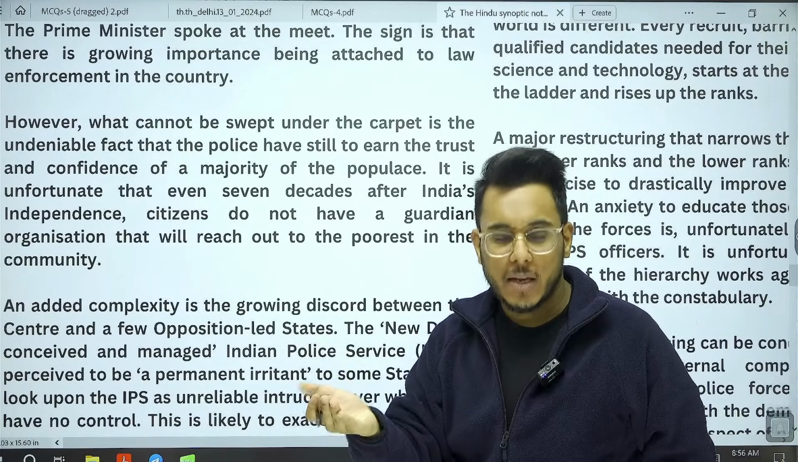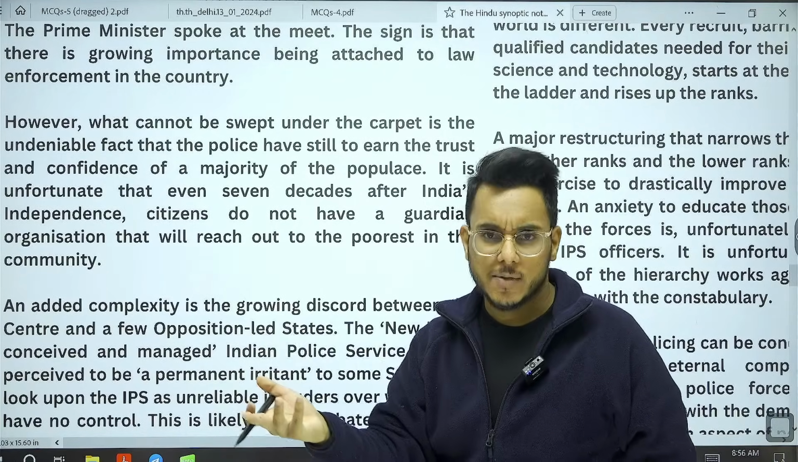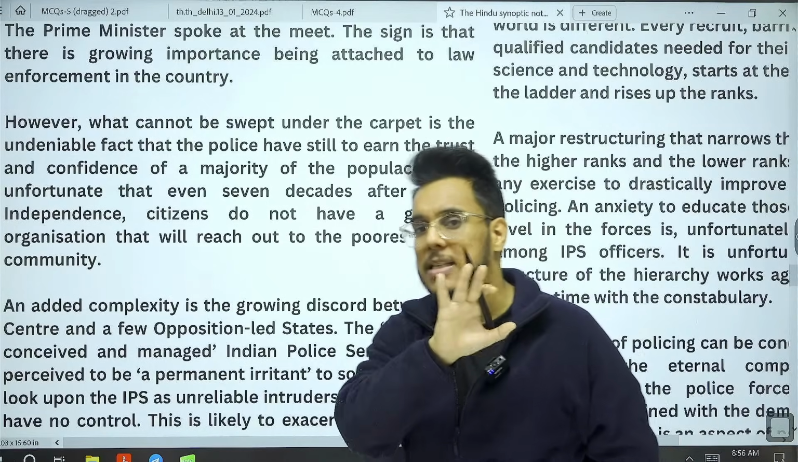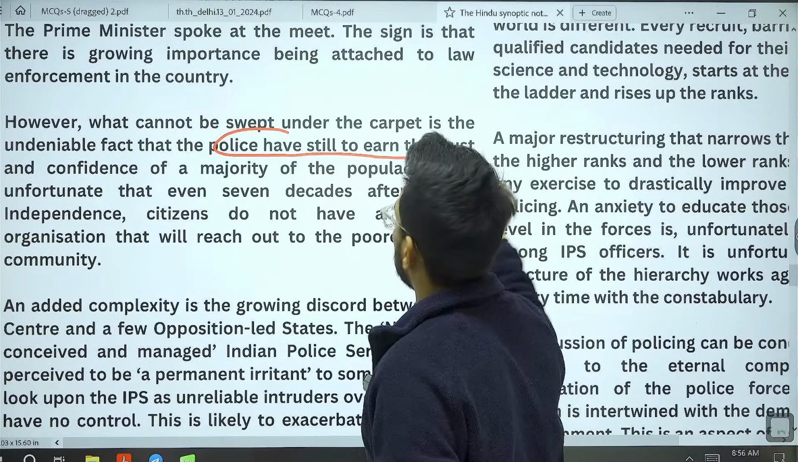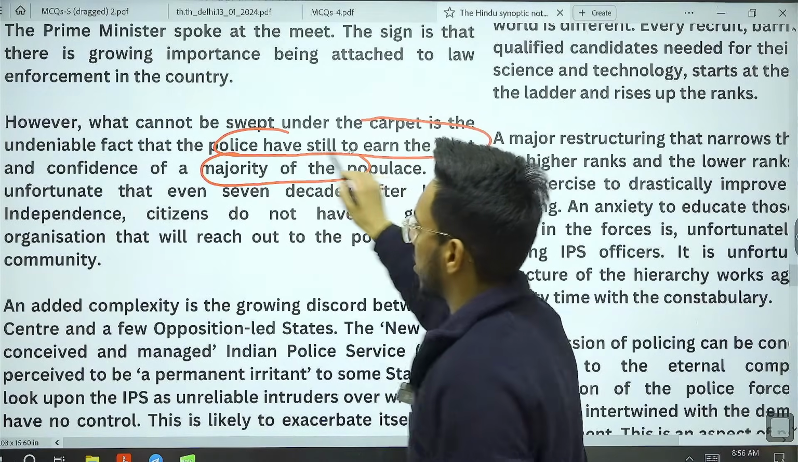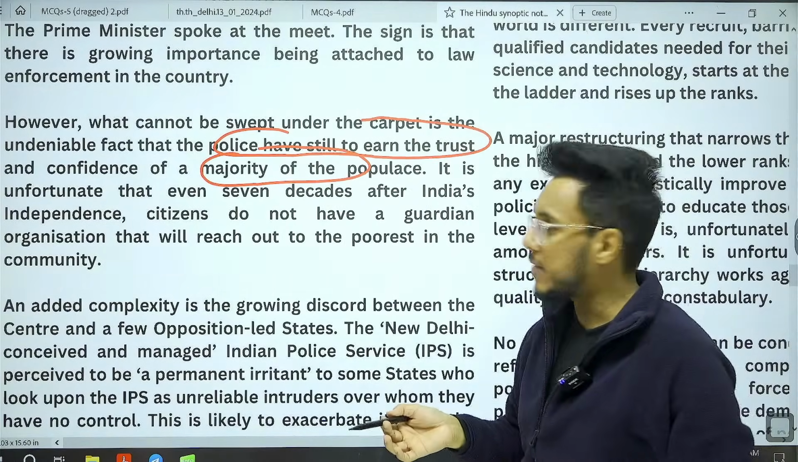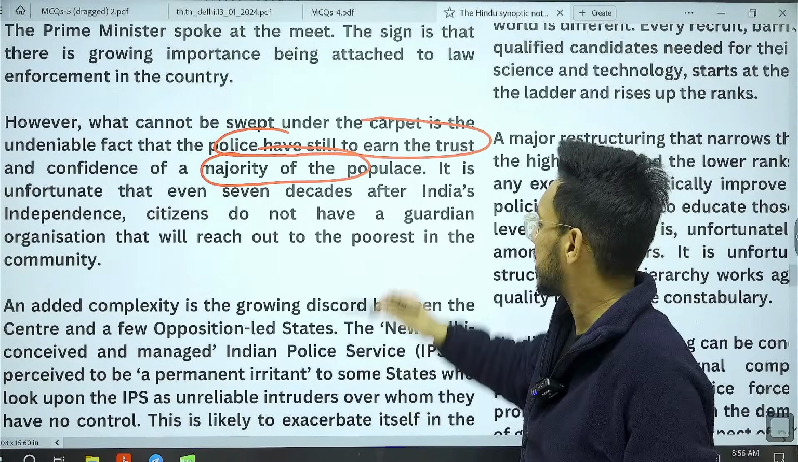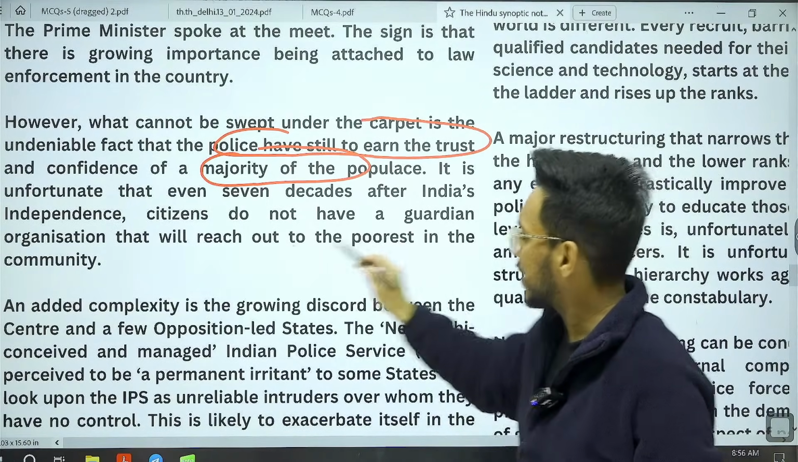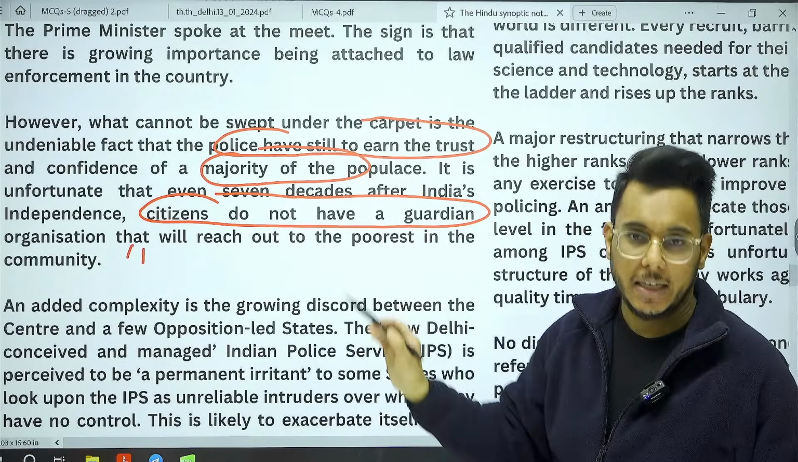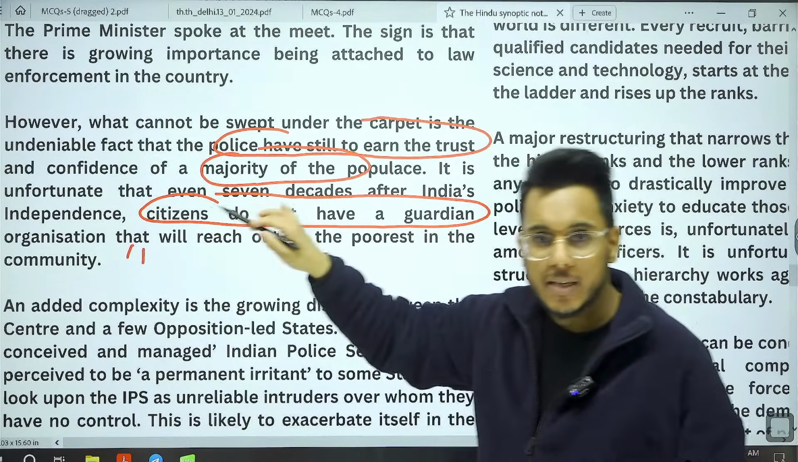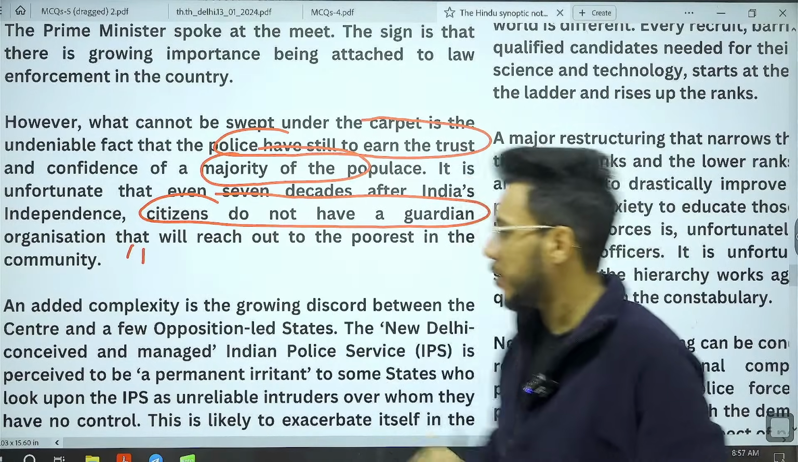Police is adopting a lot of new initiatives, but at the same time, this is even true for today, that police still have to earn the trust and confidence of the majority of the people. Even after 75 years of independence, police find citizens do not have a guardian organization that the people can reach. They still see police as a force and not as a guardian organization.